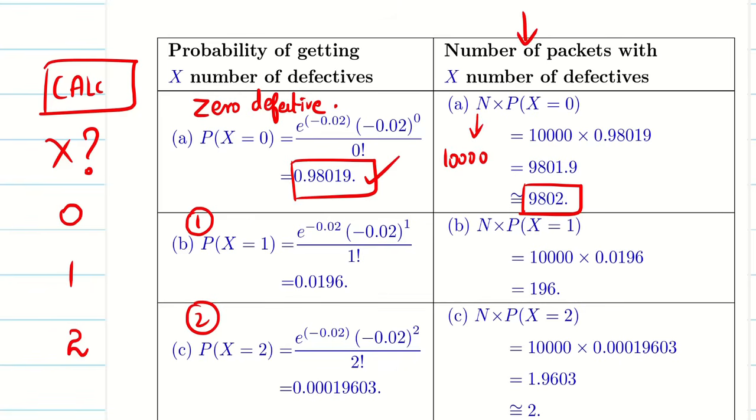Now when you multiply with the second probability, the number of packets with 1 defective blade out of 10,000 is 196. Similarly, the number of packets with exactly 2 defective out of 10,000 is 2. The problem gets over, guys. So only the calculator plays a role here, nothing else. So problem 1 is very simple.